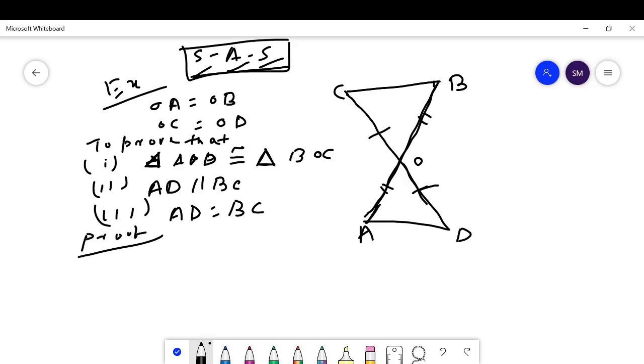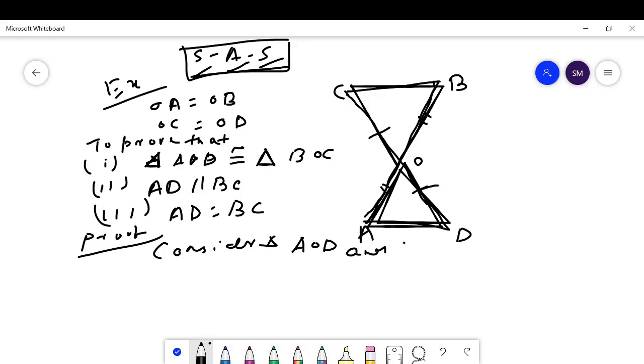Here the conditions are given. At first consider triangle AOD and triangle BOC.